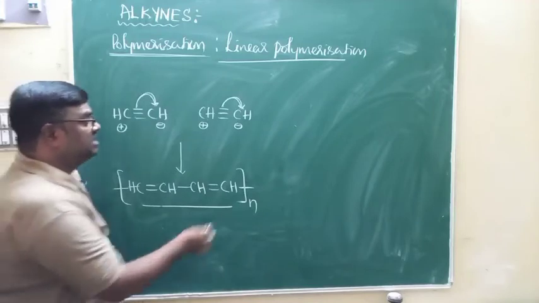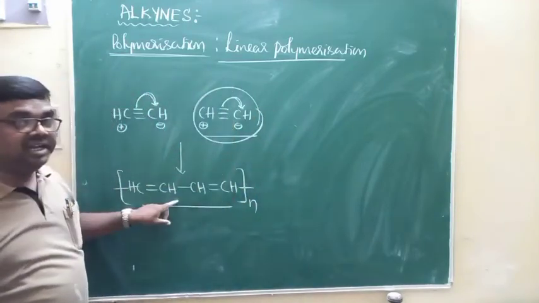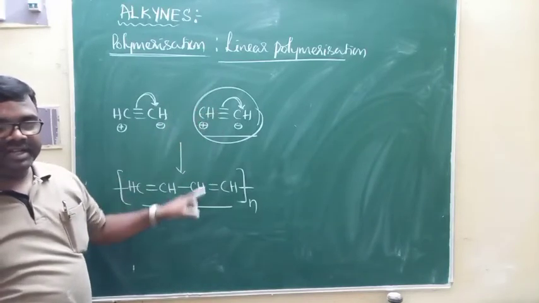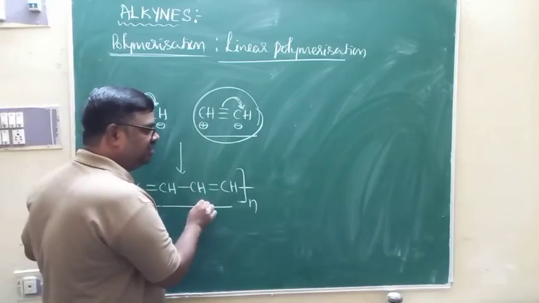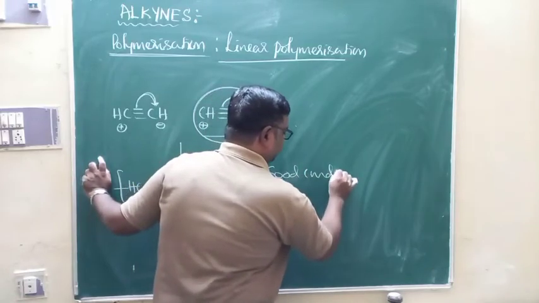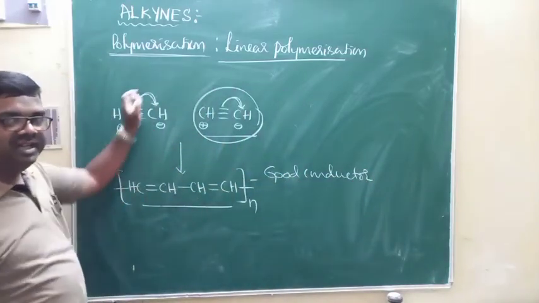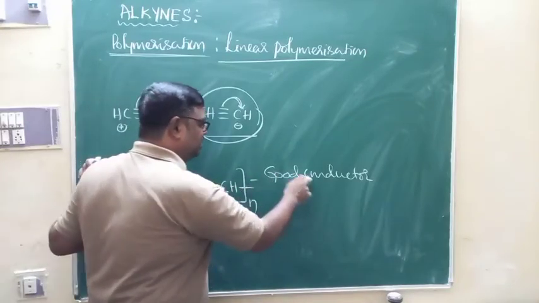As far as the linear polymer of acetylene is concerned, it is characterized by some special properties. One of the properties of this linear polymer is that it is a very good conductor of electricity under special conditions.